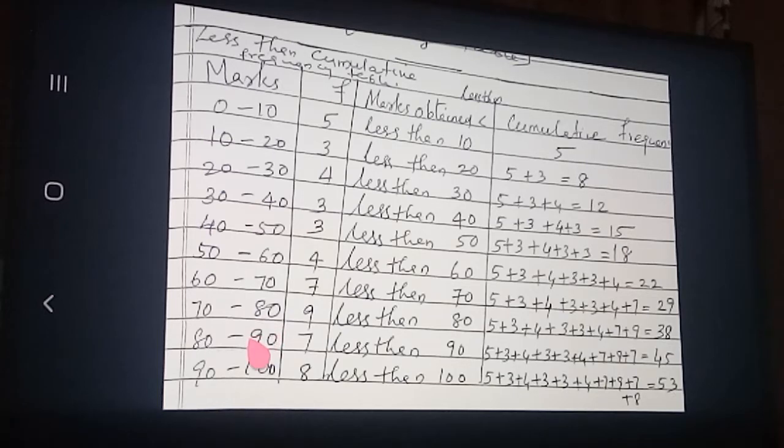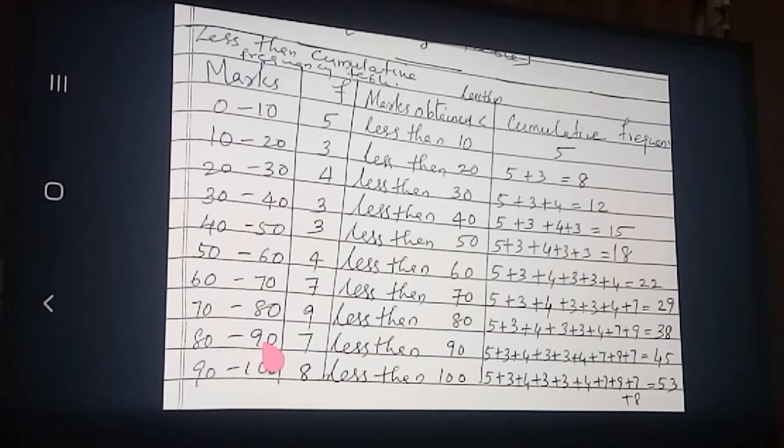So if a student got 30, it is also less than 80. No? If a student got 29, that is also less than 80. So these all marks are less than 80 only. This all. So up to here we want to count. Less than 80, so what will come? 29 plus 9, how much will come? 38. And less than 90.